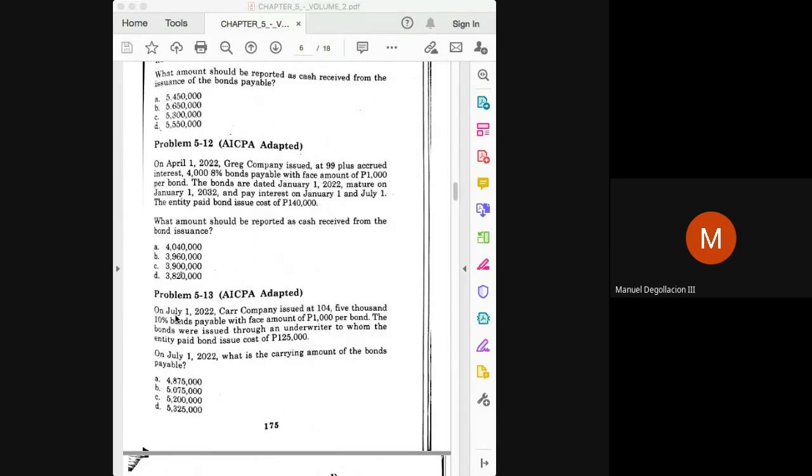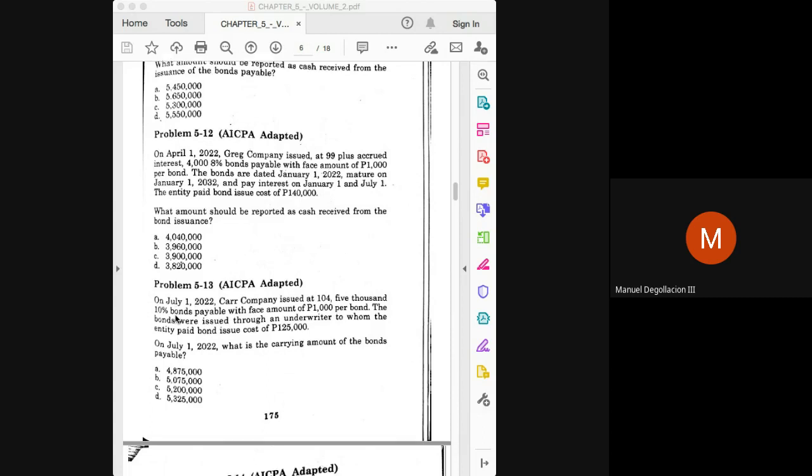So in cases, class, wherein the issuance date falls on any of the interest payment dates, in that case, the carrying amount will be the same as the initial carrying amount. The initial carrying amount will be the same as the amount of cash received. Okay. We are asked for carrying amount in this problem, class, but since the carrying amount asked is on the same date as the date of issuance, so basically you are asked for the initial carrying amount. The 5,075,000 here will also serve as the initial carrying amount. Okay. There's nothing tricky for this problem.